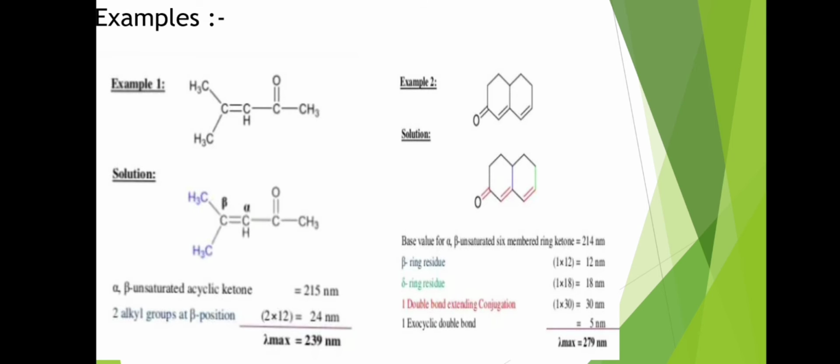The base value for an alpha beta unsaturated 6-membered ring is 214 nm. There is 1 beta ring residue, 1 delta ring residue, 1 double bond extending conjugation and 1 exocyclic double bond present. So our calculated lambda max is 279 nm.